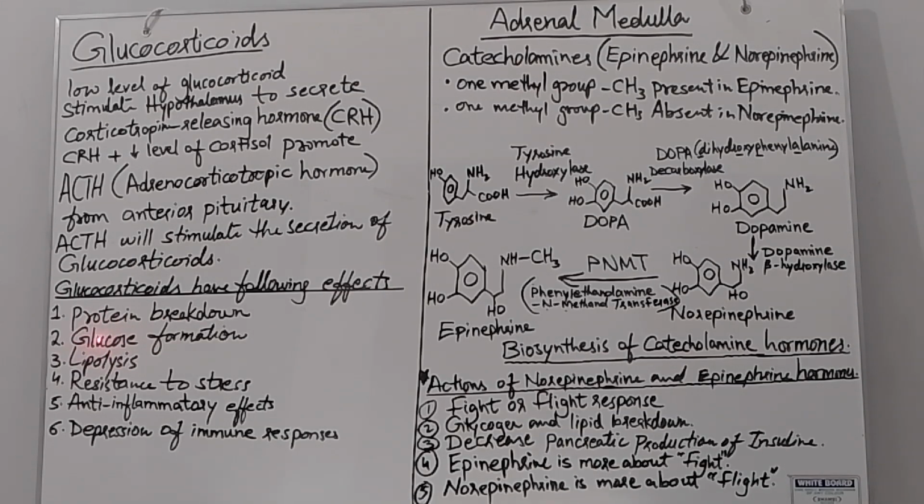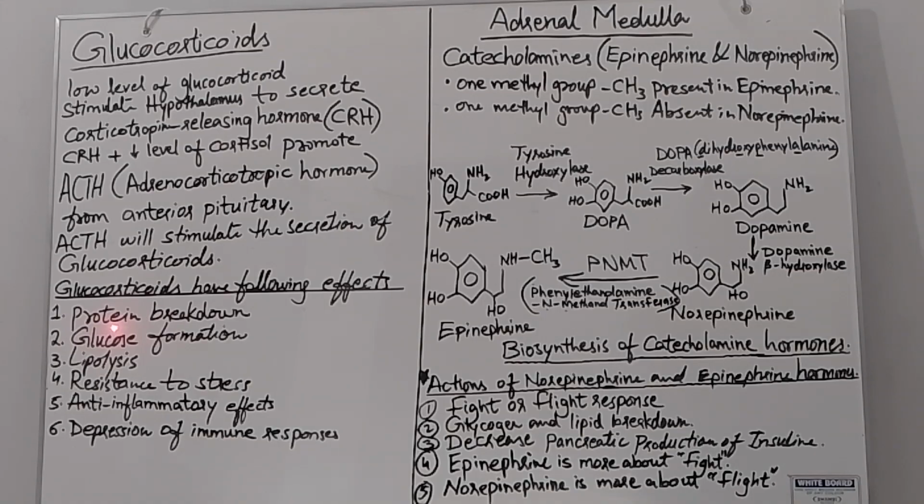First one is protein breakdown. Glucocorticoids will increase the rate of protein breakdown, mainly in the muscle fibers. And second is glucose formation.